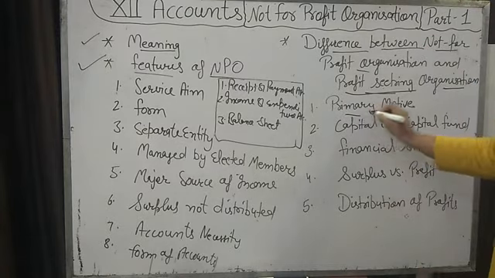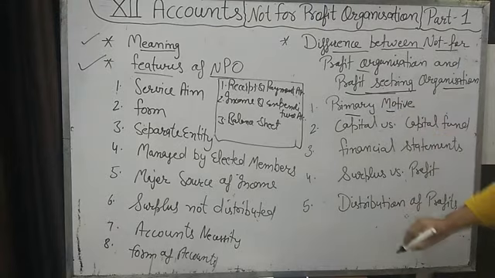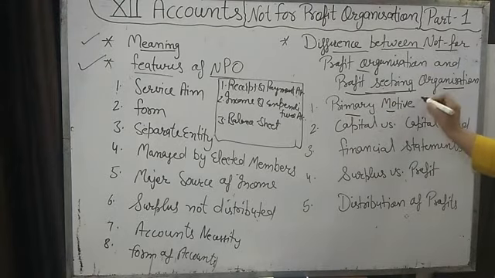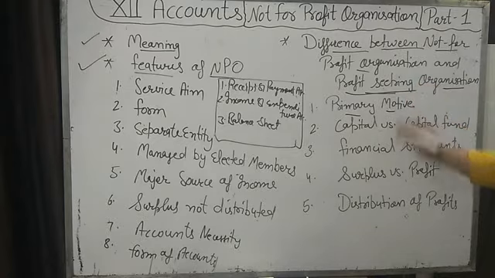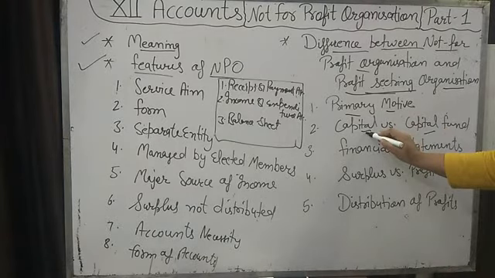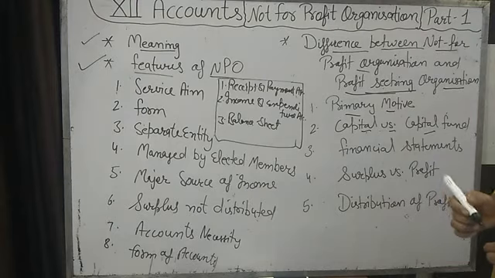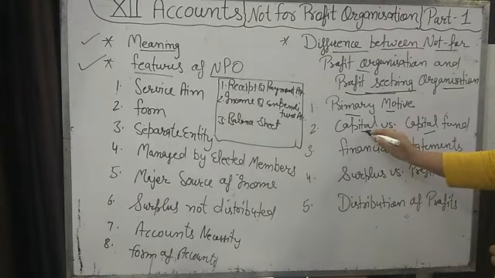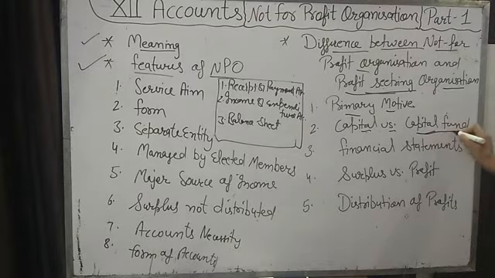First is the primary motive. For the not-for-profit organization, the primary motive is service, and for the profit seeking, the primary motive is to earn maximum profit. Capital versus capital fund. For profit seeking, the difference of assets and liabilities is known as capital, but in a not-for-profit organization, it is known as capital fund.